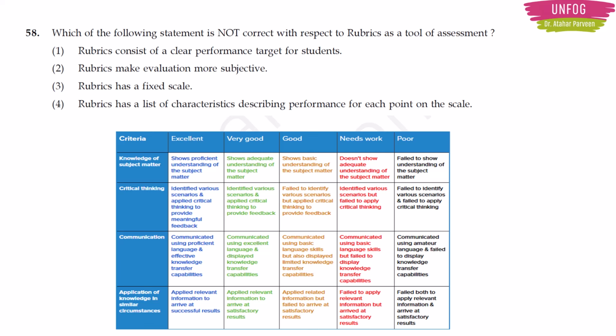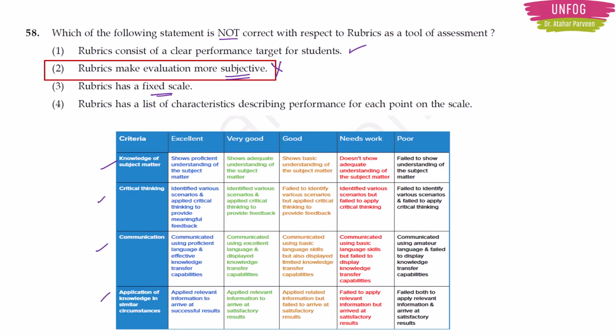Okay, so here you should find out which is not correct. See option 1. Rubrics consists of a clear performance target for students. Yes, you can see it is sort of a mark sheet but not a mark sheet. It is giving you the objective performance. Because it is giving you objective performance, option 2 is not correct. Here it is not giving subjective. So that's why our correct answer will be option 2 only. Because rubrics gives you objective results in a fixed scale manner. It will give the list of characteristics by describing the performance for each point on the scale of the learner. Okay, here you can see some criteria can be there. This can change also. I am just giving you an example of how a rubrics tool looks.